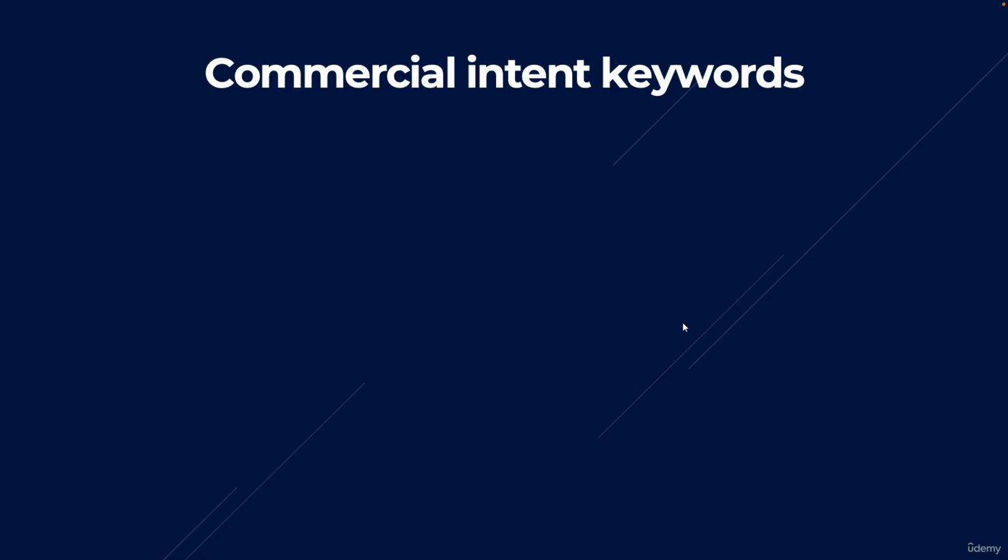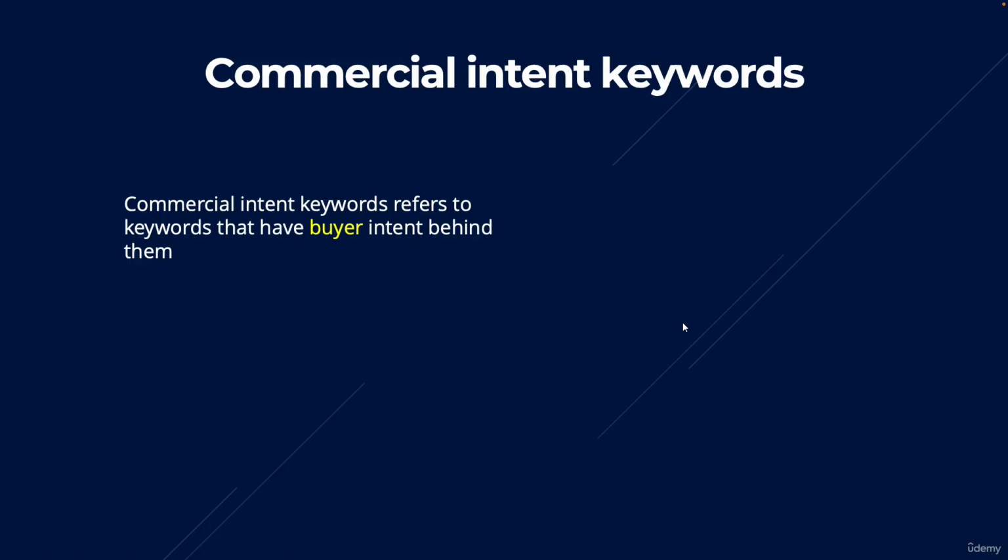First up, commercial intent keywords. So what is a commercial intent keyword? Commercial intent keywords refers to keywords that have buyer intent behind them. A few examples of commercial intent keywords would be best gaming chair, top 10 gaming chairs, and even gaming chair reviews. All of these keywords have buyer intent behind them.